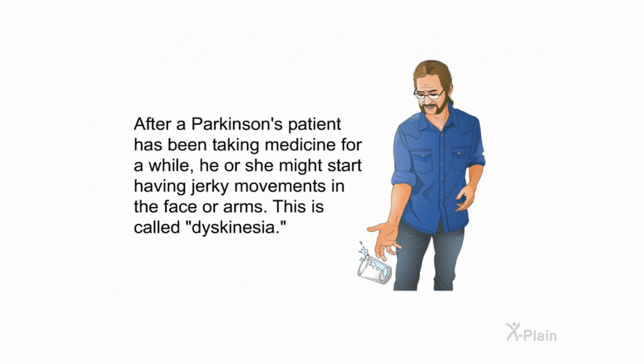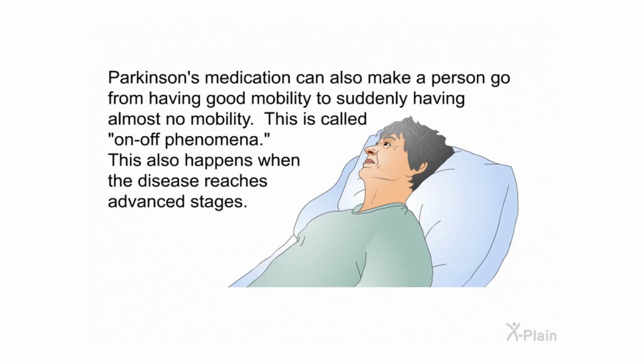After a Parkinson's patient has been taking medicine for a while, he or she might start having jerky movements in the face or arms. This is called dyskinesia. Parkinson's medication can also make a person go from having good mobility to suddenly having almost no mobility. This is called on-off phenomena. This also happens when the disease reaches advanced stages.